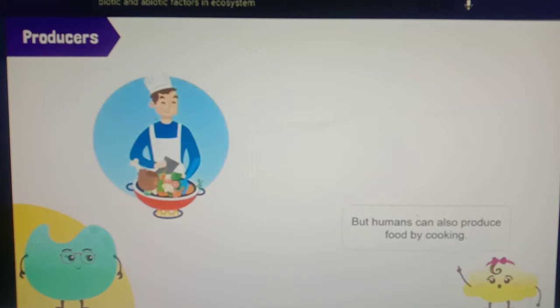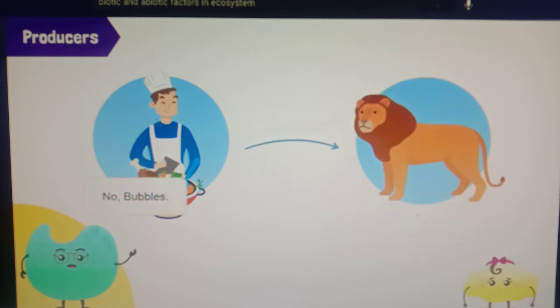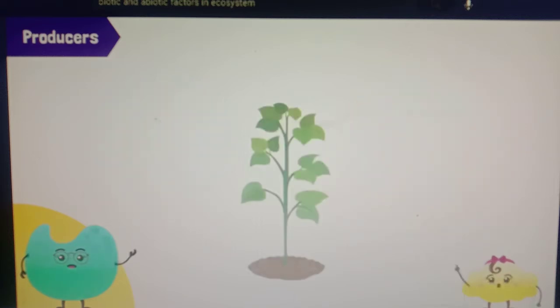But Mrs. Coco, humans can also produce food by cooking, and since they are a source of food for lions, they must also be producers. No, Bubbles. Plants use non-living things in their environment like water and sunlight to make their own food. Humans, however, can't produce food by taking in sunlight and water.